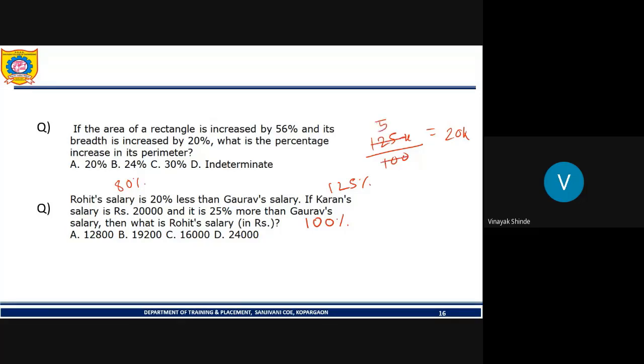This will be 5 times, 4 times. So X, that is Gaurav's salary, is 16K. So what is Rohit's salary? It is 80% of this 16K. So it will be 12,800. Option A is correct.